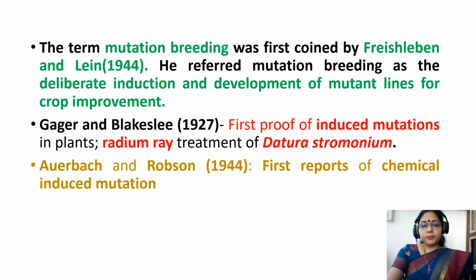The term mutation breeding was first coined by Freisleben and Lein in 1944. They referred to mutation breeding as the deliberate induction and development of mutant lines for crop improvement. Gager and Blakeslee, 1927, provided the first proof of induced mutation by radium treatment of Datura stramonium. Auerbach and Robson, 1944, provided the first report of chemically induced mutation.